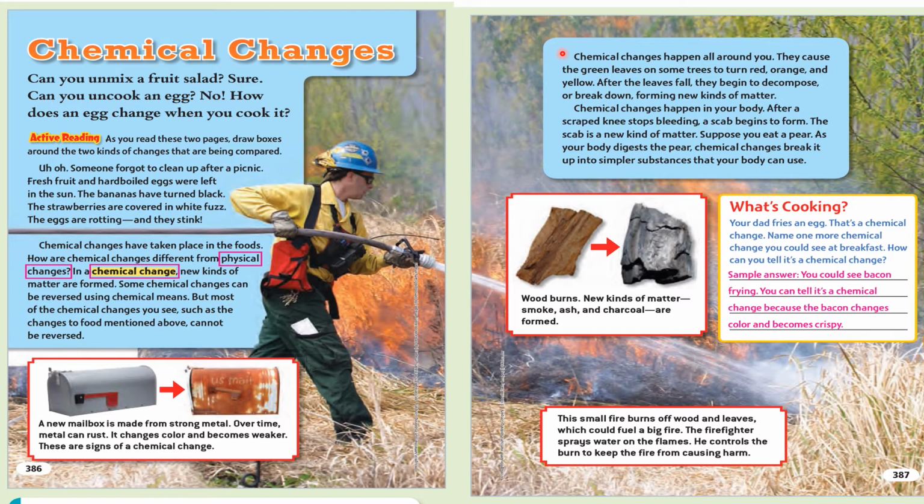Wood burns. New kinds of matter, smoke, ash, and charcoal, are formed. This small fire burns off wood and leaves, which could fuel a big fire. The firefighter sprays water on the flames. He controls the burn to keep the fire from causing harm. What's cooking? Your dad fries an egg. That's a chemical change. Name one more chemical change you could see at breakfast. How can you tell it's a chemical change?